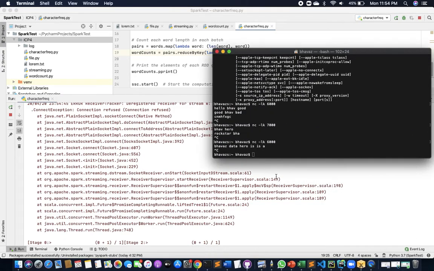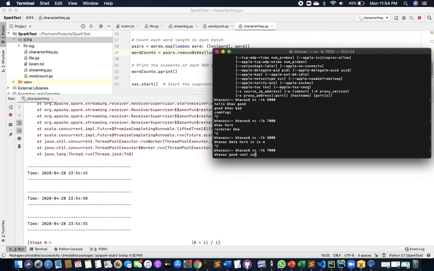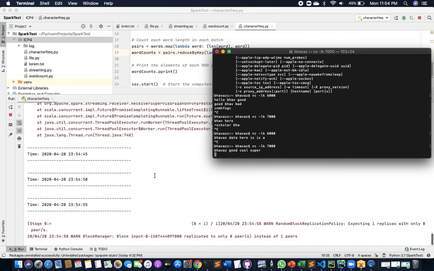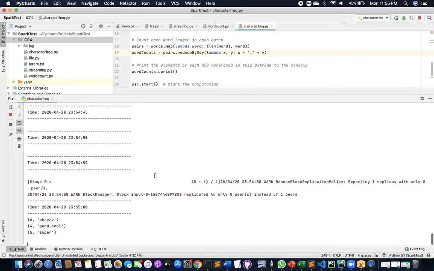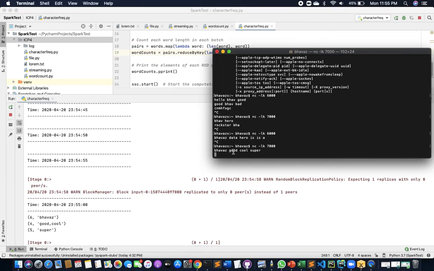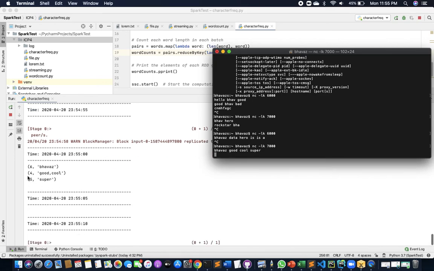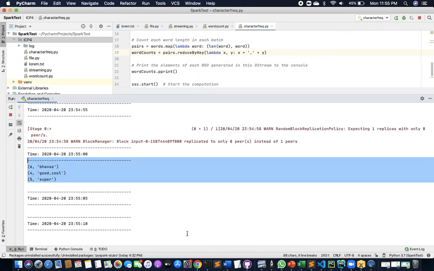So I need to start the connection. So here I have given Baba's, good, cool, super. The length of Baba's is 6. The length of good and cool is 4. Super is 5. So the output is here.